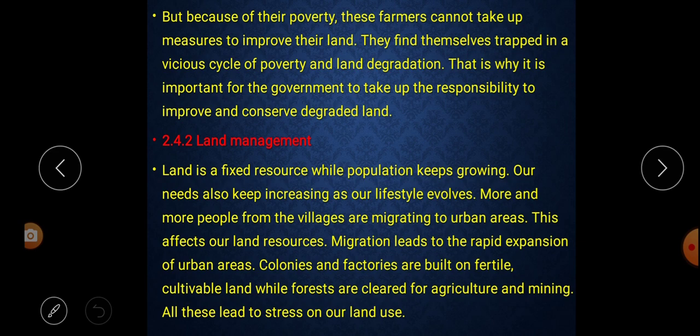So this paragraph says that land is a fixed resource, but the population is increasing every year, and according to the increase in population, day by day the needs of people also increase. And one more problem is that nowadays rural people are migrating to urban areas, so that also affects land resources. As people migrate to urban areas, the demand for land increases, and on agricultural fields people construct houses and colonies, and forests are being cleared for mining and agricultural activities.